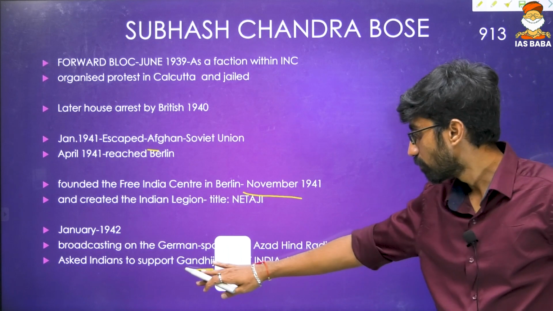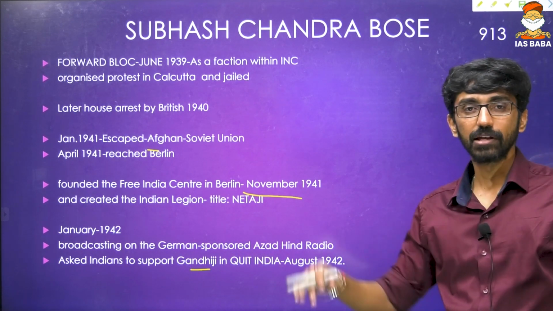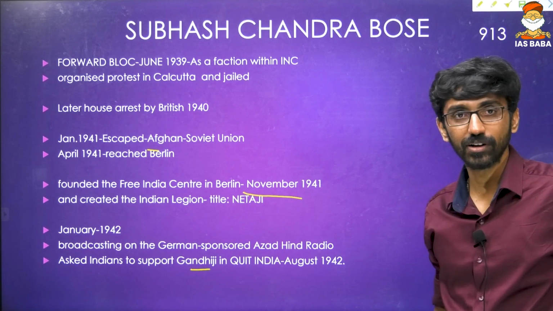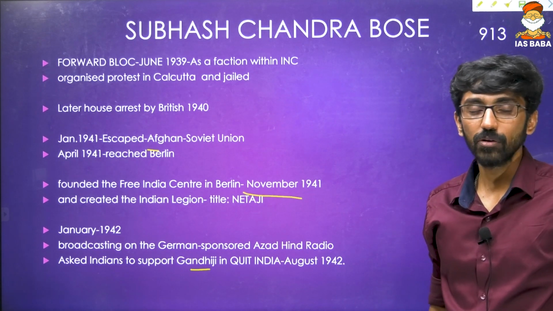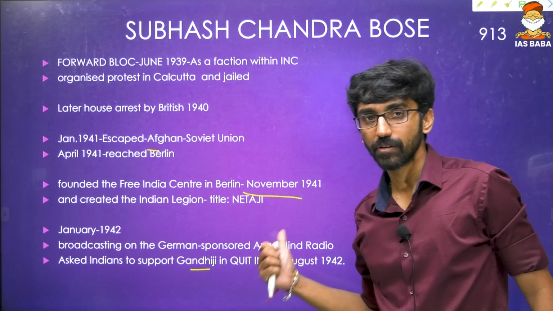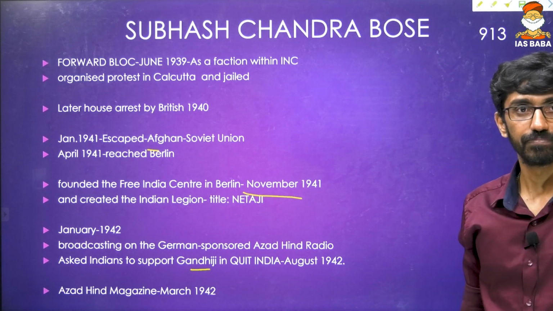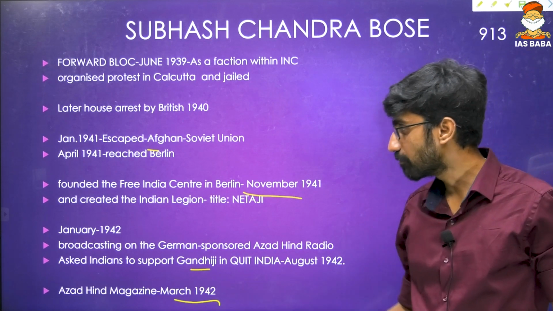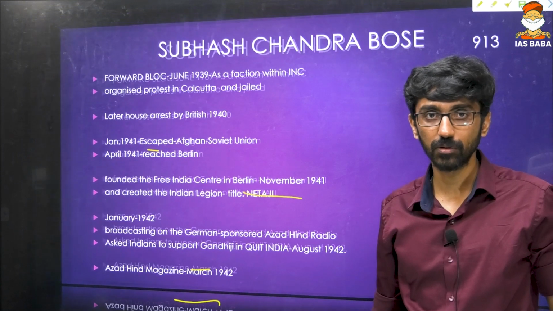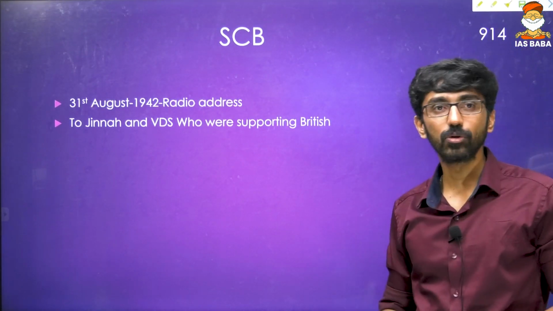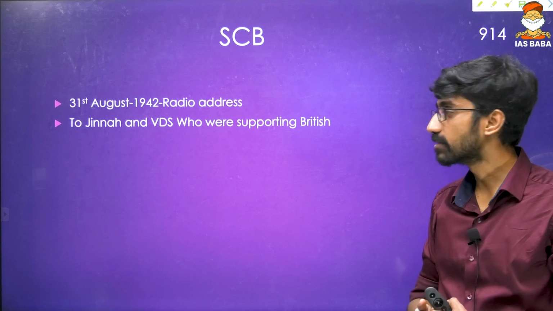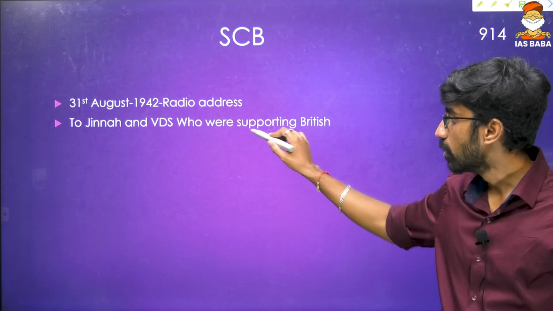Okay, so people say that they were not liking each other, all these kinds of things. Okay, so these are made up things. But from the broadcasting radio, he asked all the Indians to support Gandhiji in the Quit India movement. Okay, so Azad Hind magazine was started in March 1942. There is a chronology of Subhas Chandra Bose we can talk about. Okay, and then again on 31st August 1942, a radio address to communalist leaders like Jinnah and V.D. Savarkar, who were supporting Britishers.